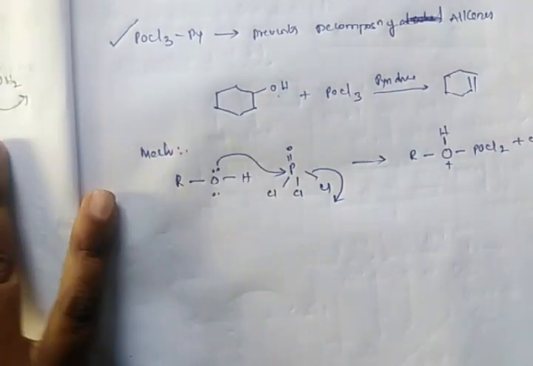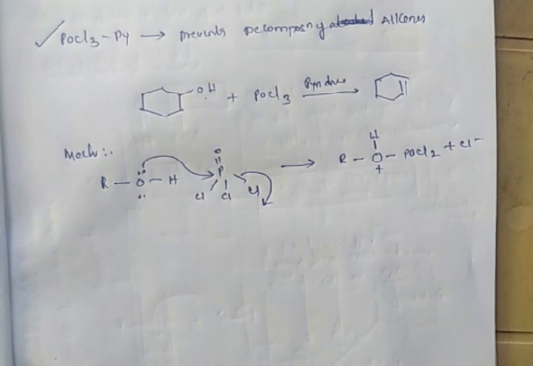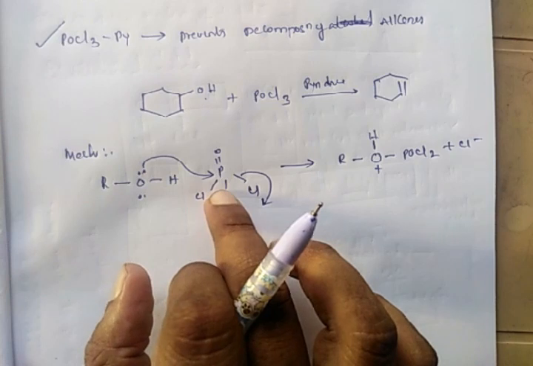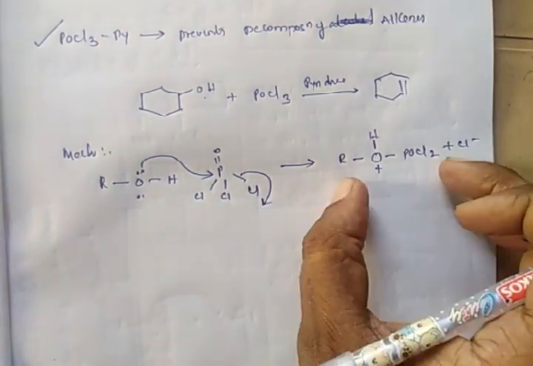So whenever you treat this alcohol with the phosphorus trichloride, the electronegative oxygen atom attacks the phosphorus atom, and as a result a chlorine atom leaves from this phosphorus compound and we get this complex.